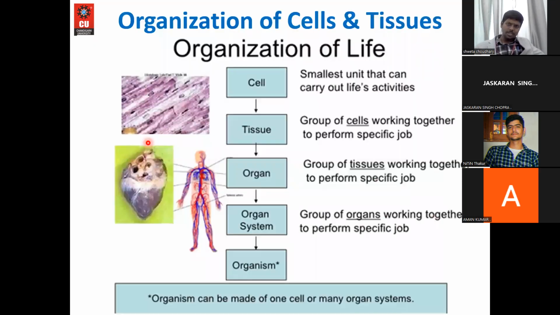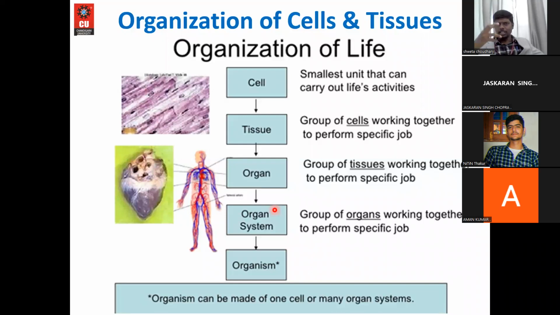So yeah, organization of cells and tissues. Cells and tissues will be organized like this: a group of cells will make a tissue, a group of tissues will make an organ, a group of organs will make an organ system, and a group of organ systems will make a complete living organism, right? So cells are the smallest unit that can carry out life activities. Cells are the fundamental unit of life. Cells will make tissues, tissues will make organs, and organs will make organ systems.